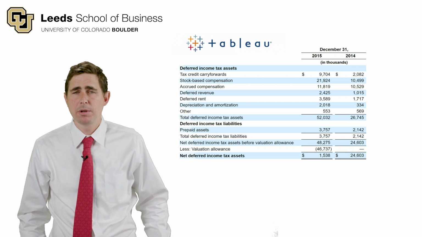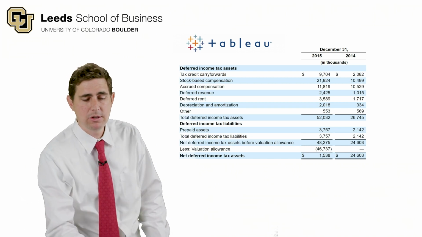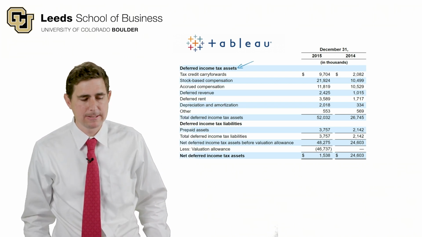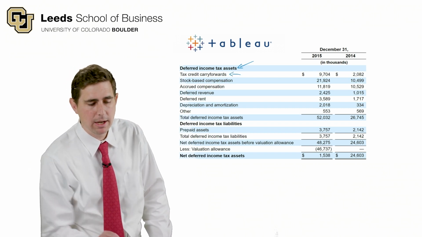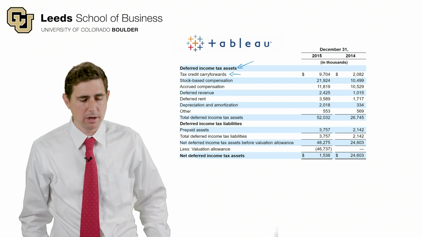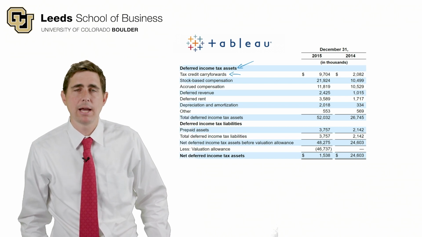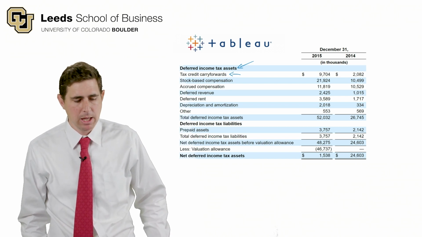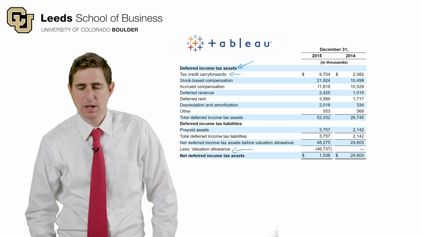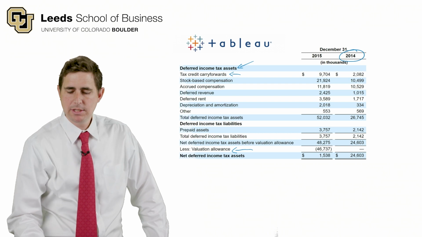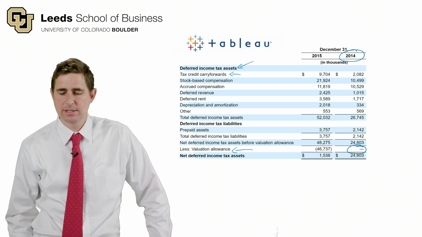Well, when you go to the company's footnote on their income taxes, here they're listing their deferred tax assets, and they've got different types of deferred tax assets. They've got tax credit carry forwards, similar to what we talked about in our example, and they've got other types of deferred taxes. But they also did what? They've got this valuation allowance. And in 2014, they didn't have a valuation allowance on these assets.